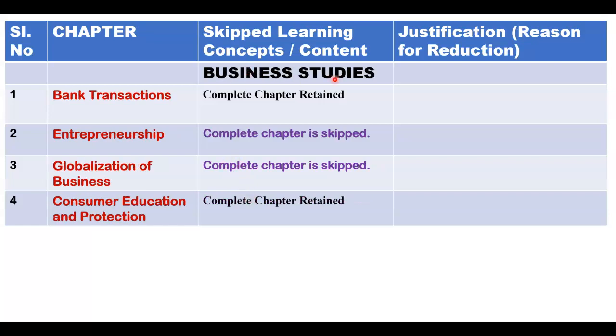Next, coming back to business studies, banking transaction, this chapter is retained. You have to study this chapter fully. Entrepreneurship, this chapter is skipped, it has been dropped. You won't get any questions from this chapter. Globalization of business, even from this chapter also you won't get any questions for the upcoming board exam. Consumer education and protection, from this chapter you will be getting the questions. Is this clear? You have to study this chapter completely.